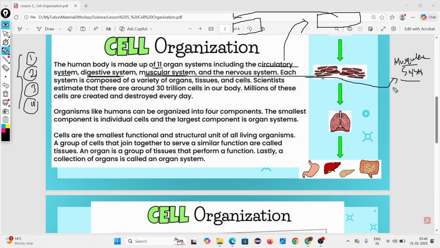Then what is the work of the muscular system? The muscular system allows movement. It maintains our posture. How many functions does the muscular system perform? Number one, movement. Number two, maintain posture. Number three, generate heat.